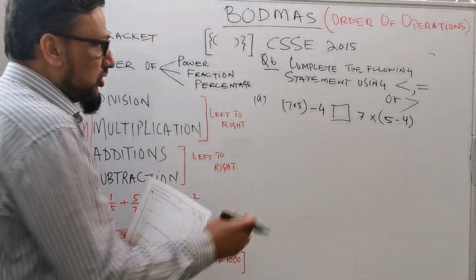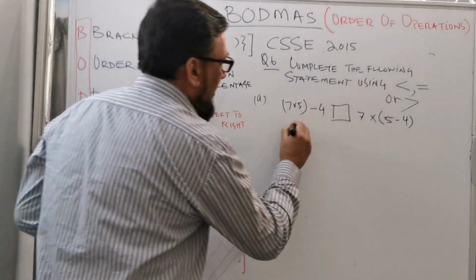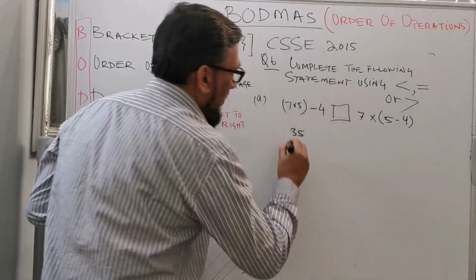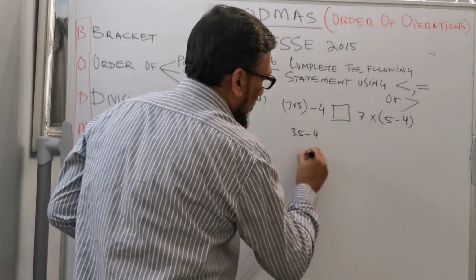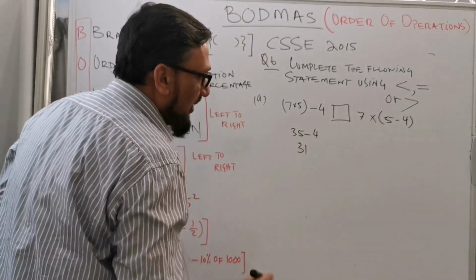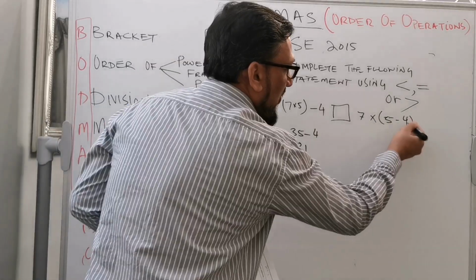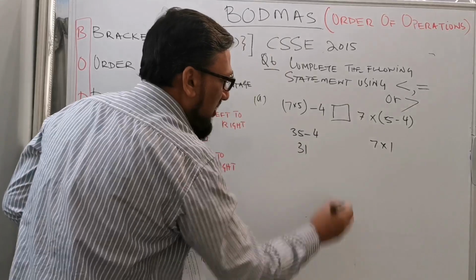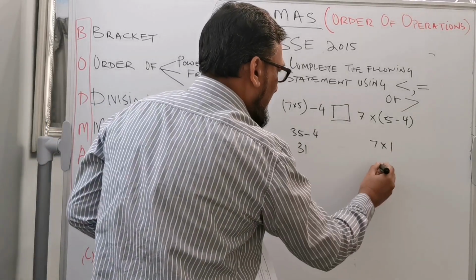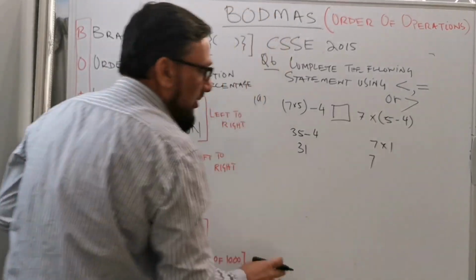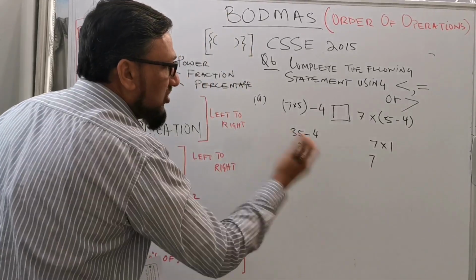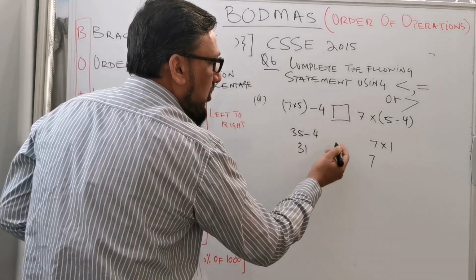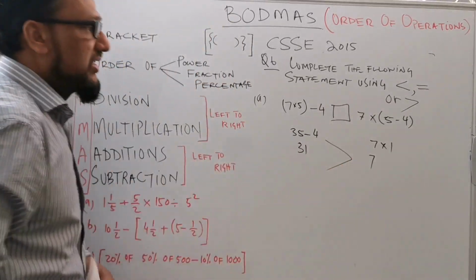So 7 times 5 is 35, and 35 minus 4 is 31. And for this one, 5 take away 4 is 1. So 31 is greater than 7, so your sign will be greater than.